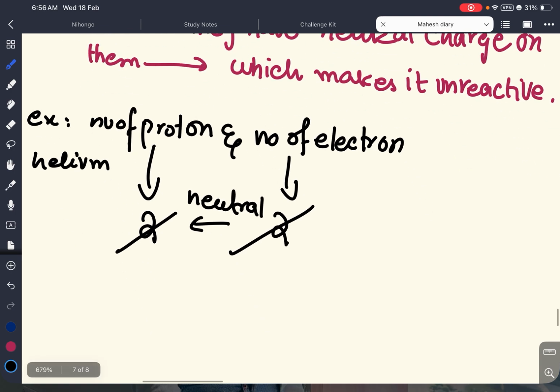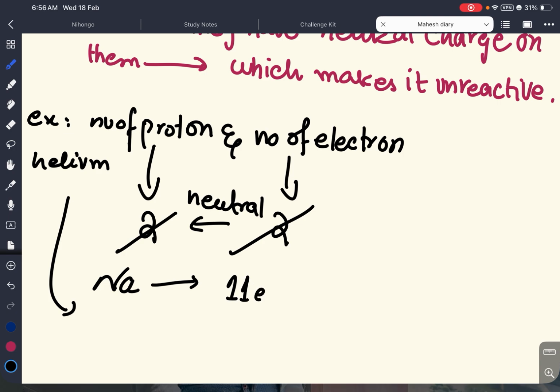But for example, in Na, which is sodium, we have 11 electrons, okay, and we have 11 protons. And it's a bit unstable.